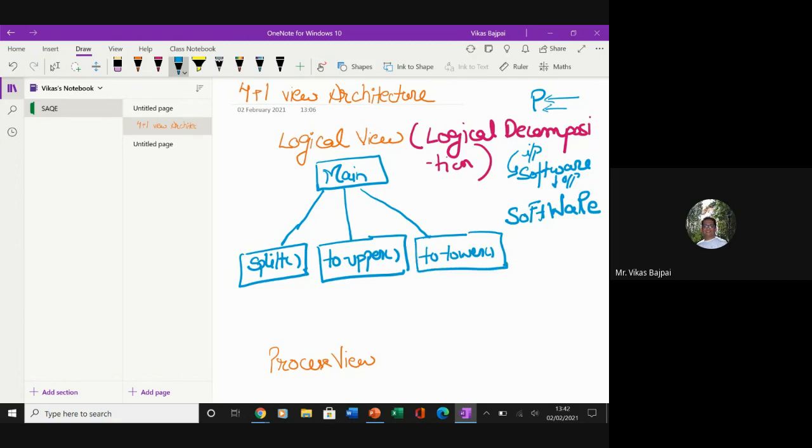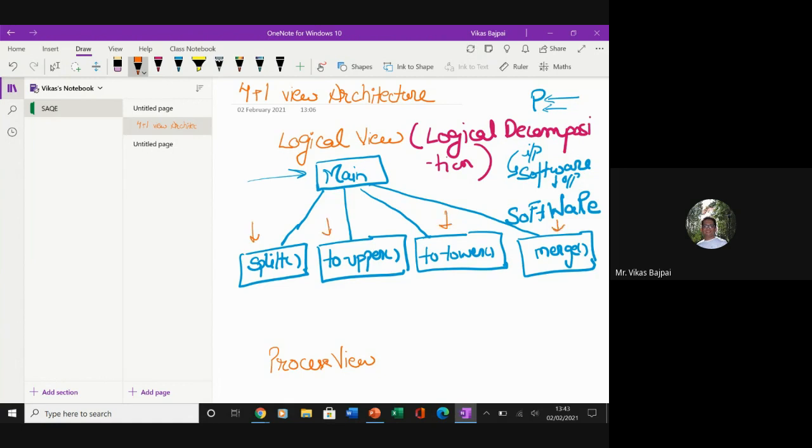And ultimately, the last one will be merging it. So I'll have a merge function. Now, for this, what I have done here is that I have the entire product P and I have logically decomposed it into all these components.